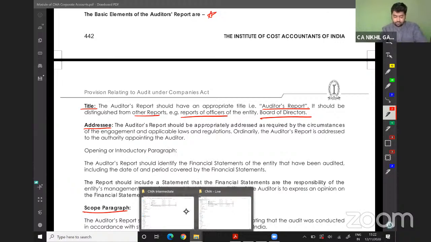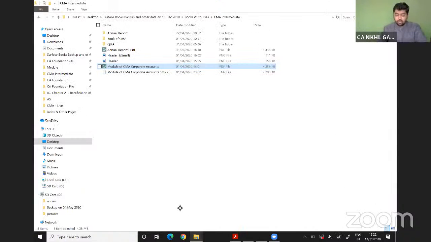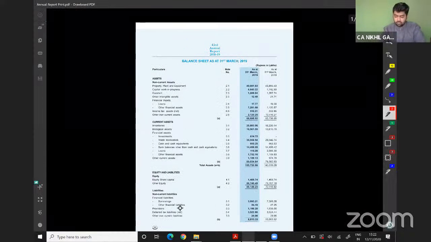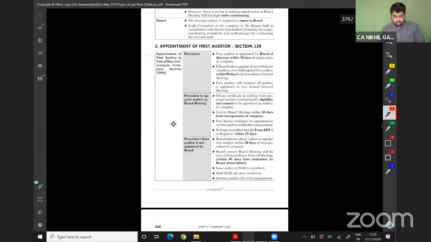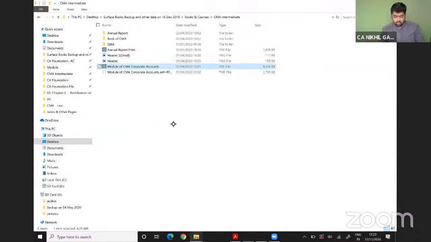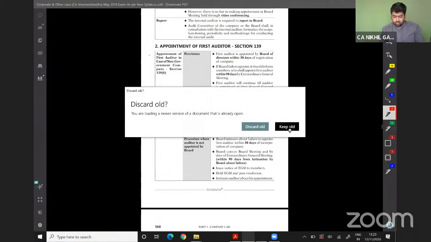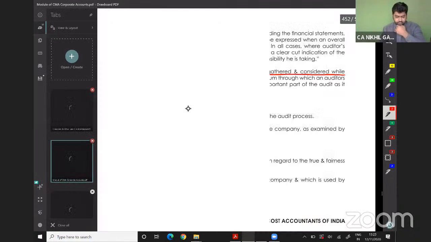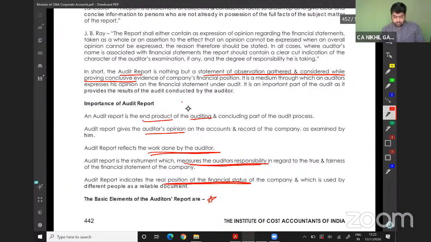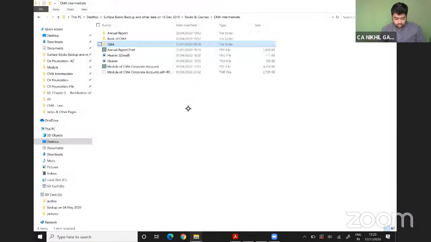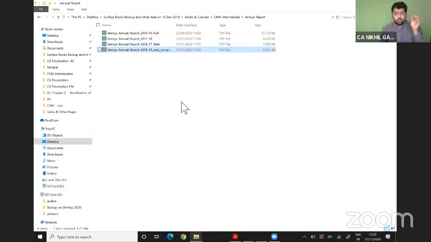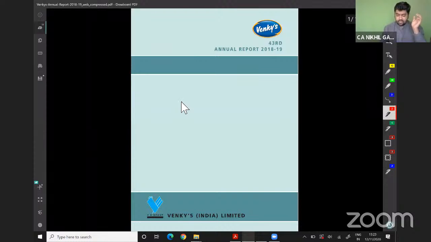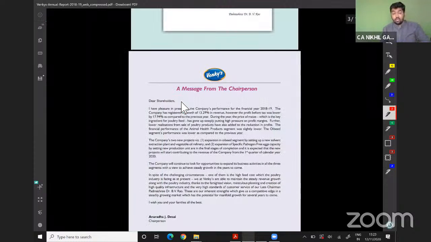See, we will take an example of an annual report. We will take an example of the audit report of Venkis. See, this is the annual report.